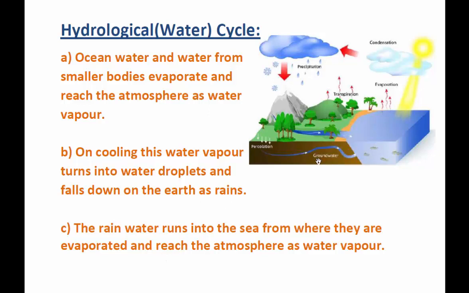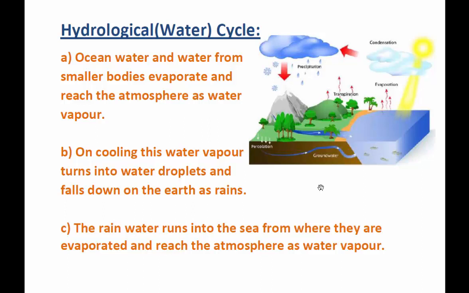And when it goes into the atmosphere, as we go up from the surface of the earth, the temperature always decreases at the rate of 1 degree per 32 kilometers, so to say. So when it reaches a certain level, it becomes cool.